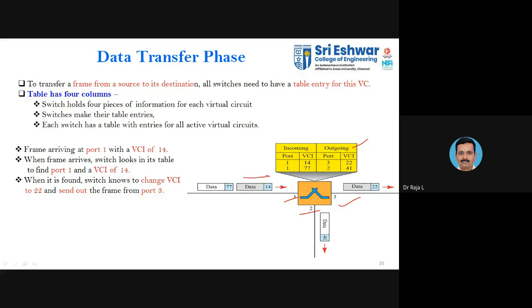Here you can see, for each entry at the input port, for example this packet or frame entering port 1 has virtual circuit identifier 14, and another one is 77. After entering the switch, it may take a different VCI when leaving the switch. You can see it is 122 and the other one is 41. As I told, it is not mandatory that all follow the same path. Here port 3 is one output port, and the other one, port 2, has another path. That is what is given in the description here.